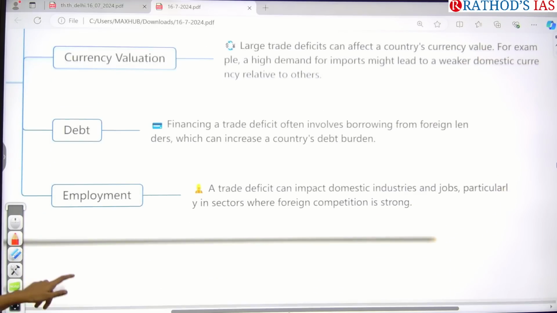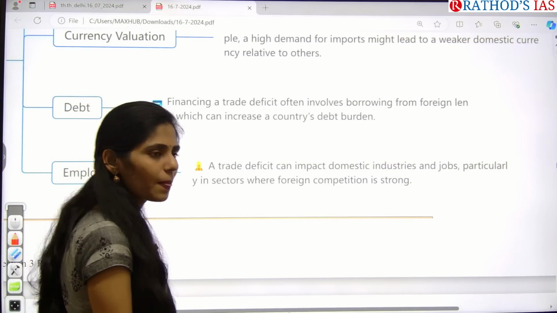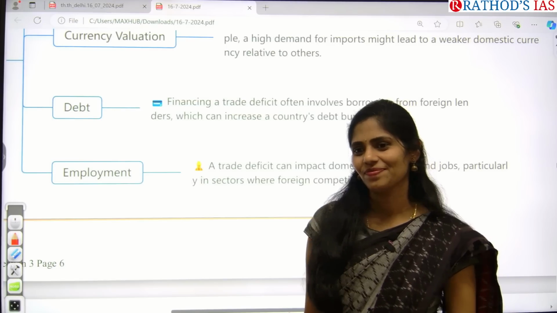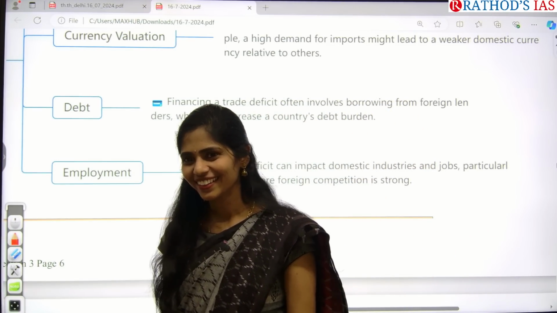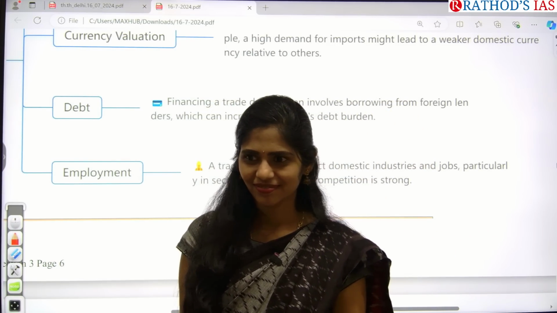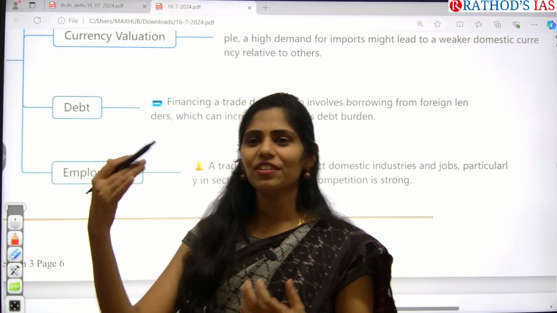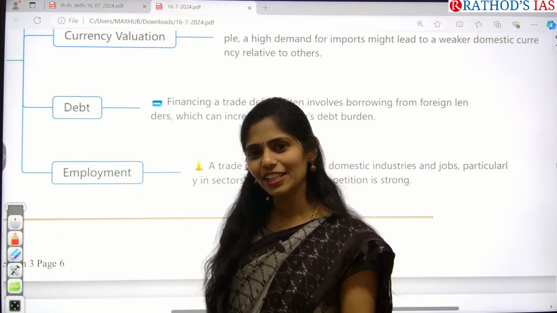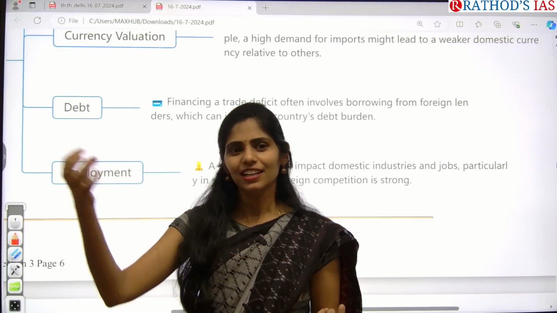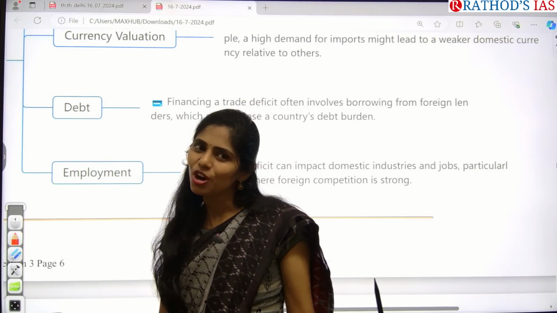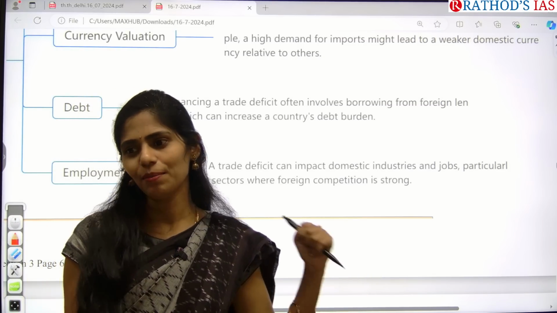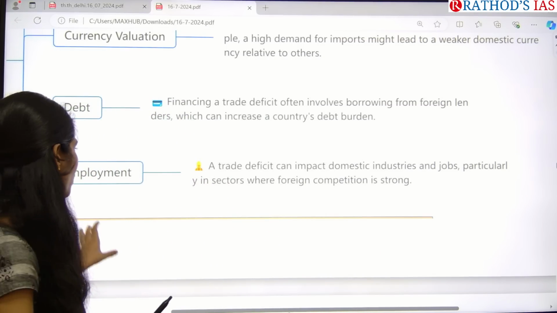And what about employment? With a trade deficit, does employment increase or decrease? Whenever we are exporting more, we will be producing more. If we are not exporting more and are getting finished goods directly from other countries, how can we provide employment here? Because of this, it is also affecting employment opportunities. So this is the implication.